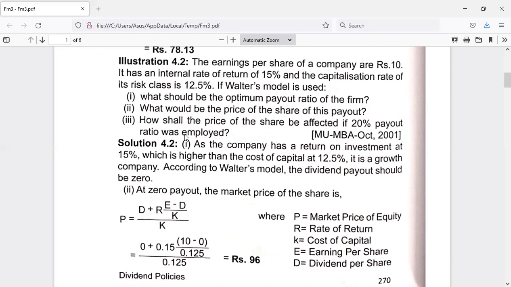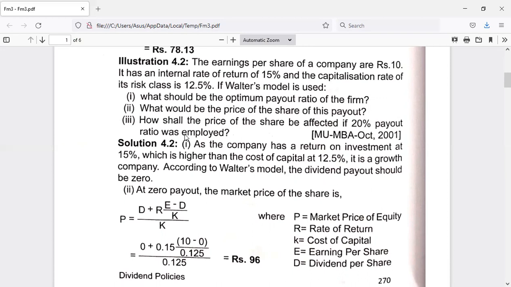That means a similar firm would fetch 12.5% as cost of capital. And EPS is nothing but earning per share, rupees 10. So one share earns 10 rupees. It has an internal rate of return. They have not given specifically the rate of return on investment, but they have given the internal rate of return, so we can consider it as the return on investment.